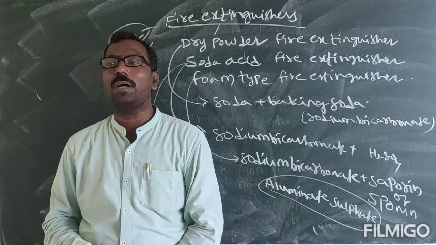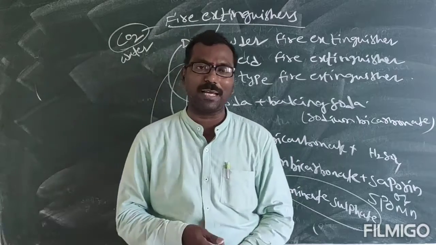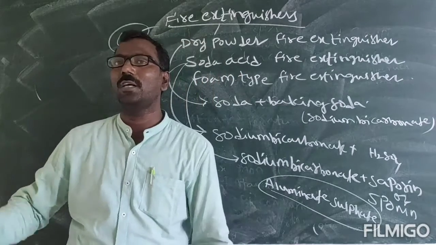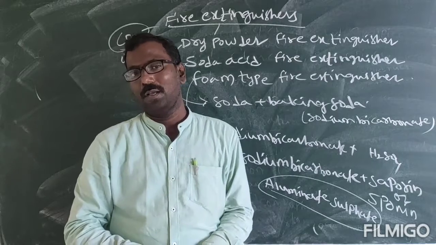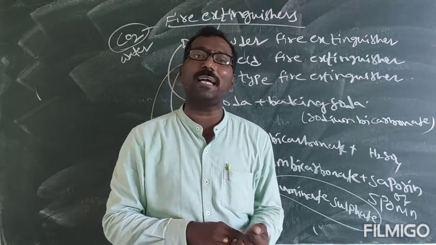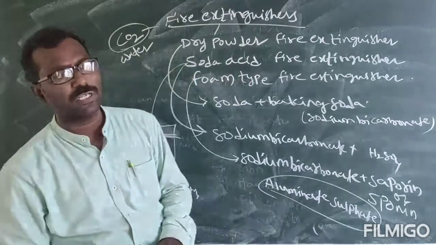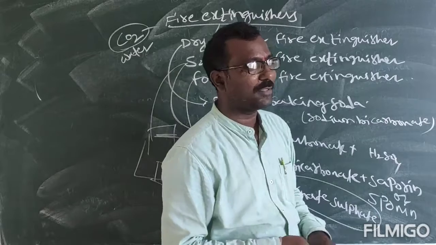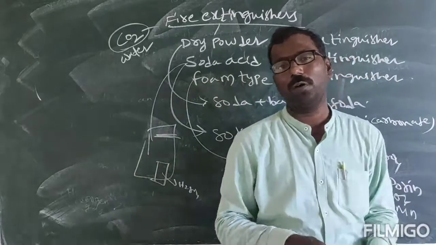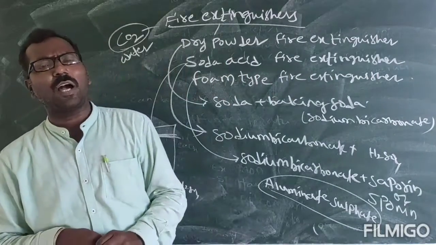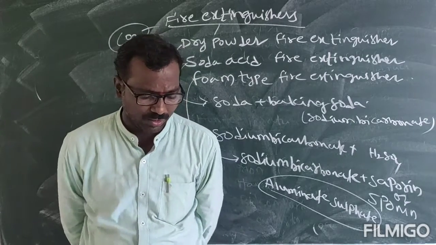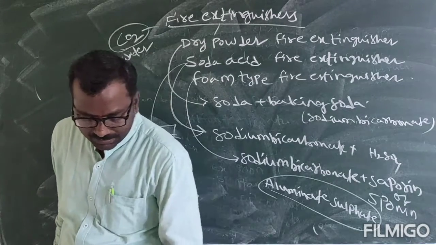Another best way is, if it is not an electrical appliance or related to oil or petrol, you can pour water. If the fire is in an oil or petrol station or in electrical appliances, you should not use water. You have to use sand or carbon dioxide.